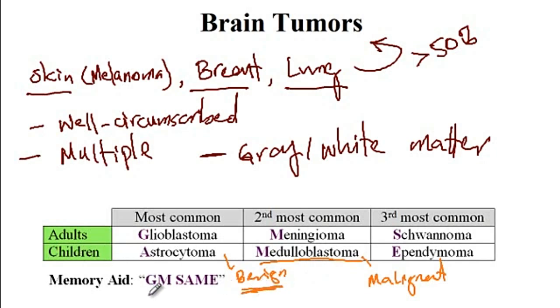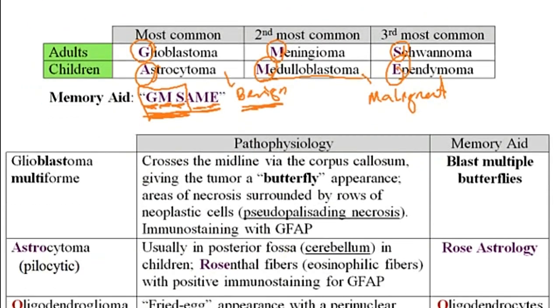Now, one memory aid that I have for you to memorize the order of these tumors is GM same. So think of GM company making the same cars. GM same. The first three are for the adults, so glioblastoma, meningioma, and schwannoma. And then the next three are for children, which include the astrocytoma, medulloblastoma, and ependymoma.